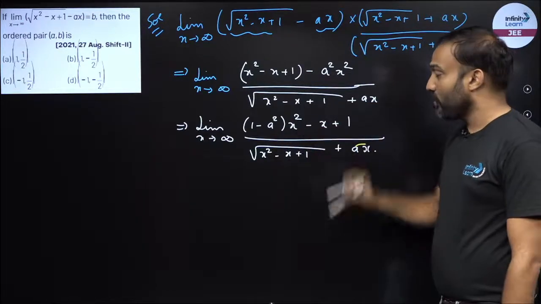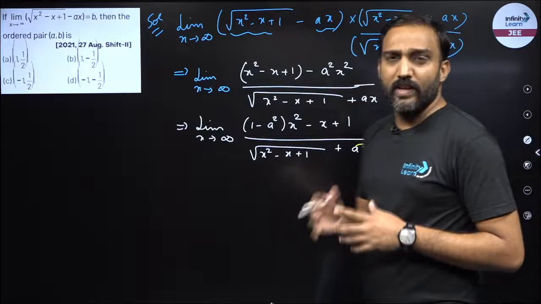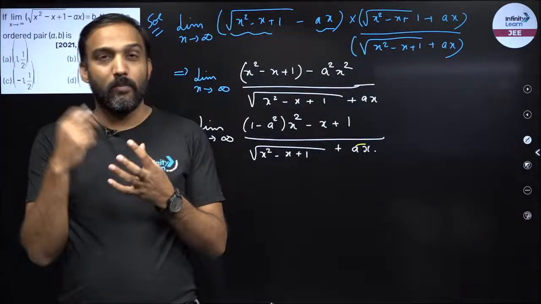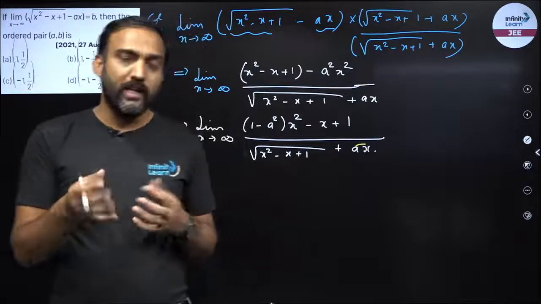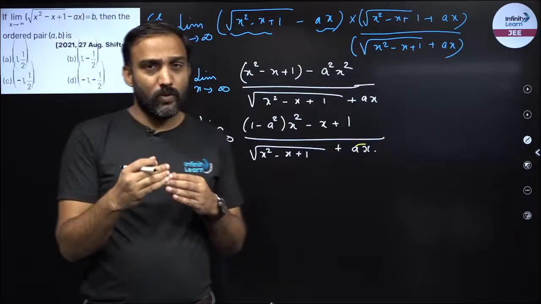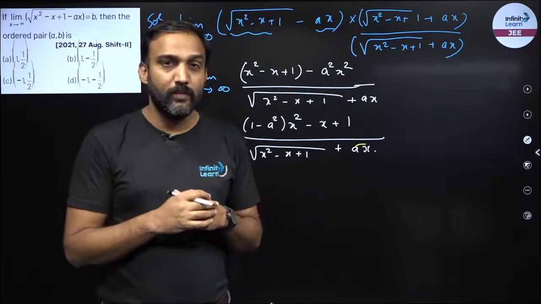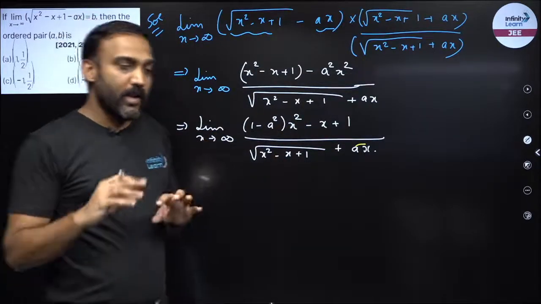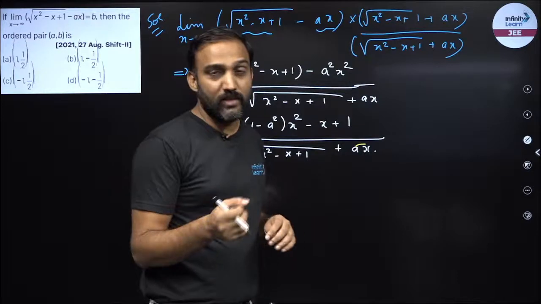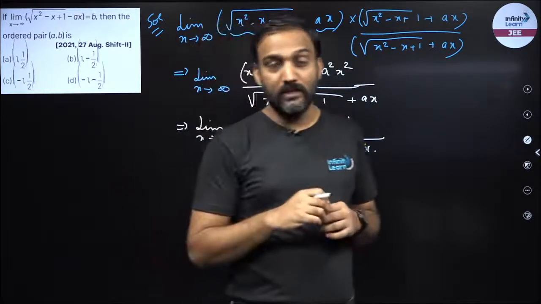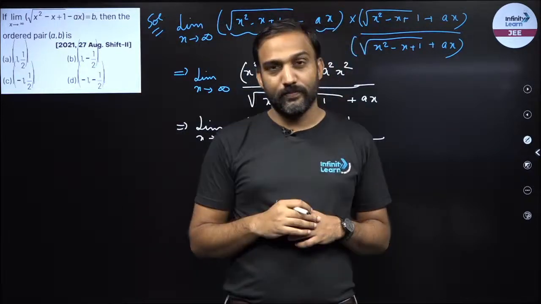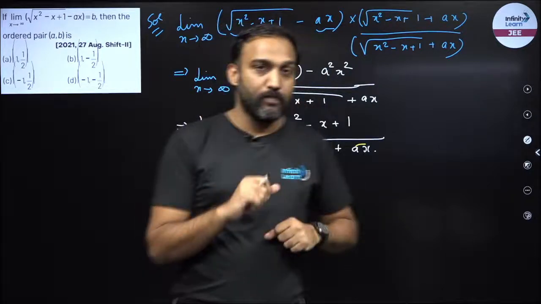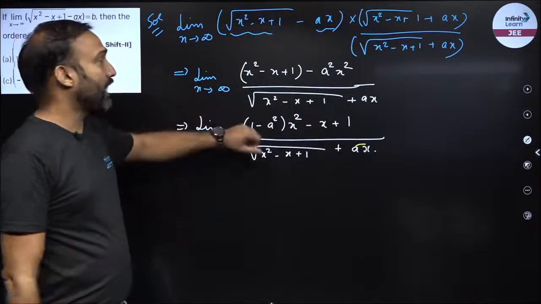Over here, I have a quadratic. So if I have infinity by infinity form and the numerator is quadratic and the denominator is linear, or in other words, the denominator has a lower power as compared to the numerator, the answer for this limit will always be infinity. If the denominator has a higher power and the numerator has a lower power, then your answer will always be 0. If numerator and denominator have equal powers, then only you will get a finite value.